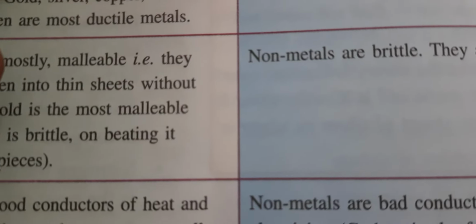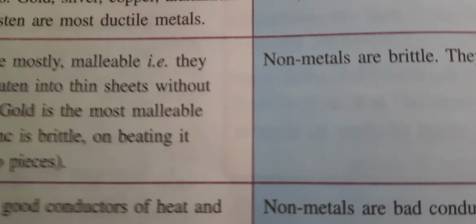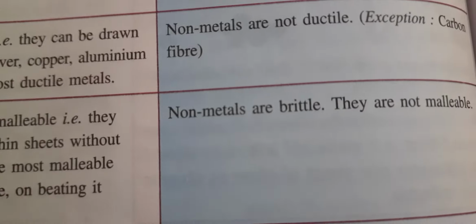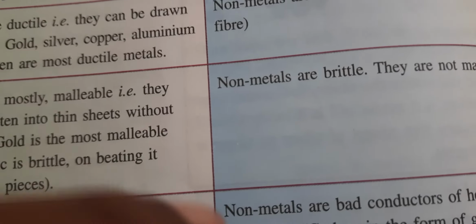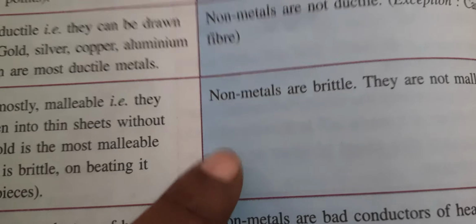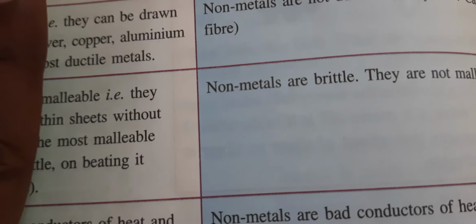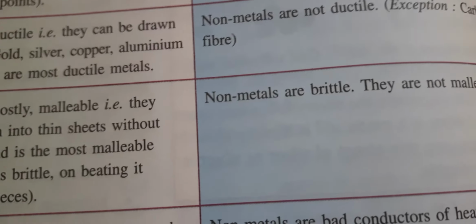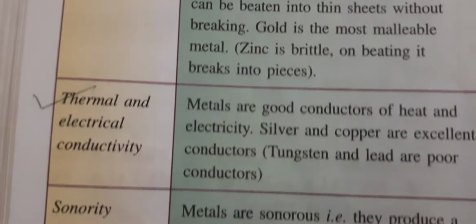It will break down. If you take carbon, carbon is a gas. How can you beat it and convert it into a sheet? No. You should have something solid. So whatever solid you use, like diamond, which is also a non-metal, if you beat the diamond, it will not convert into a sheet. That means it is brittle in nature. They are not malleable. Now next one, we will see thermal and electrical conductivity.